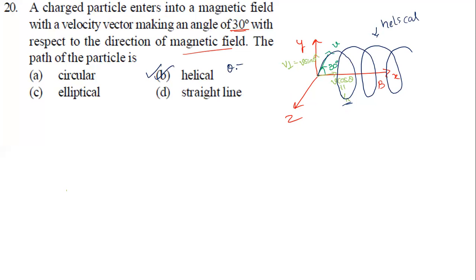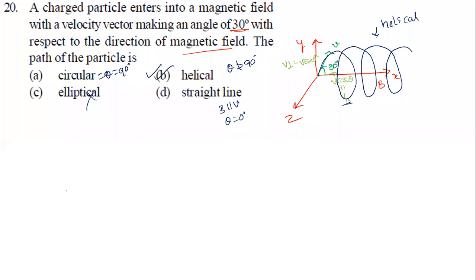When theta is not equal to 90 degrees, any other angle. Sir, what about this? If theta equals 90 degrees, it becomes exactly a circular path. Straight line when B is parallel to B, meaning theta equals 0 degrees. If both are parallel, there is no force at all. Sin 0 is 0, so it will go in a straight line. Elliptical is not possible, sir. Elliptical shape is not at all possible.